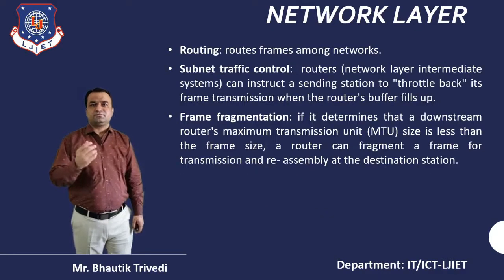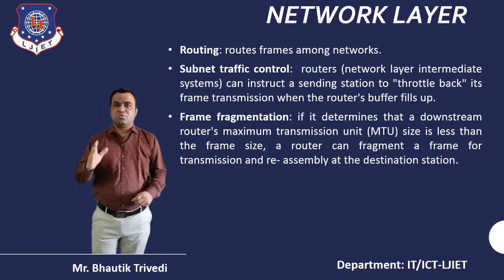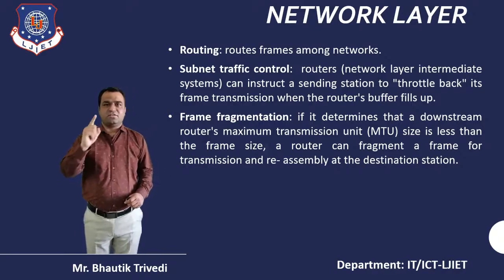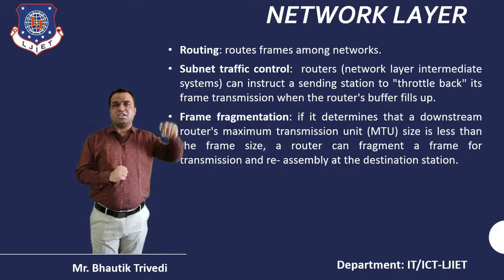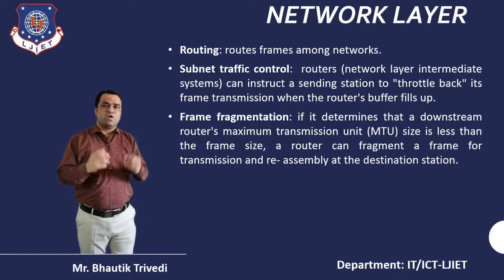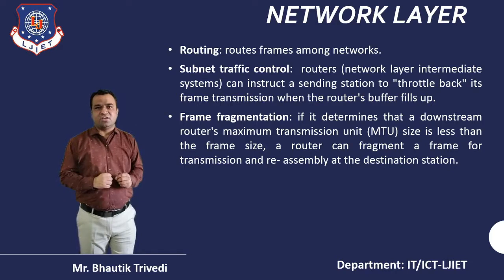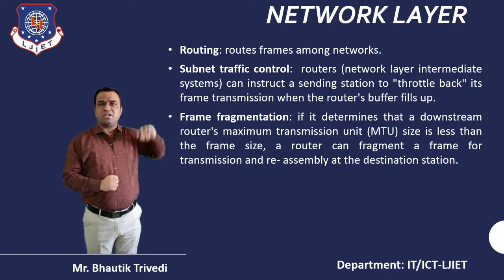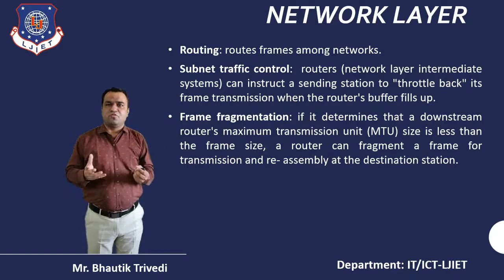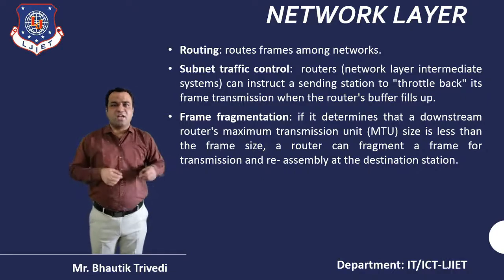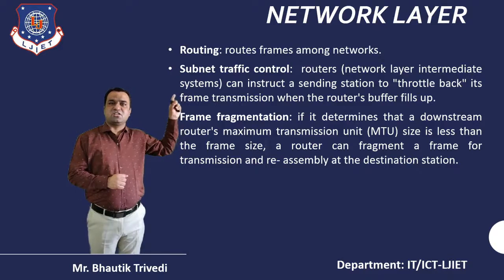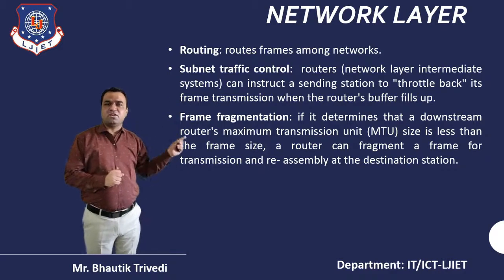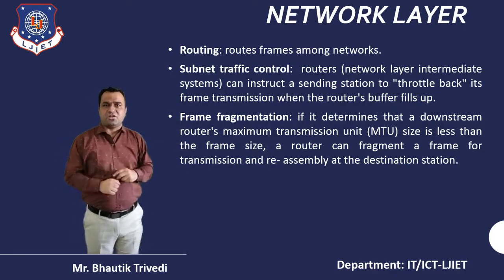Third one, the network layer. Up to now, two layers are over: one is the physical, second is the data link. Layer number 3 is the network layer. What's the functionality of the network layer? First one is routing. What is the meaning of routing? All of you know, among the network, you can route the different frames. Second, the concept of subnetting. And third, fragmentation.